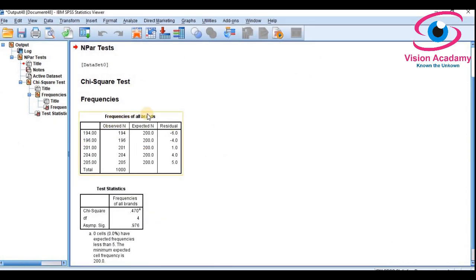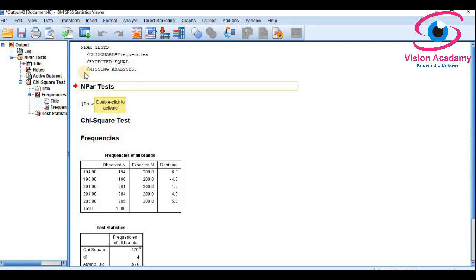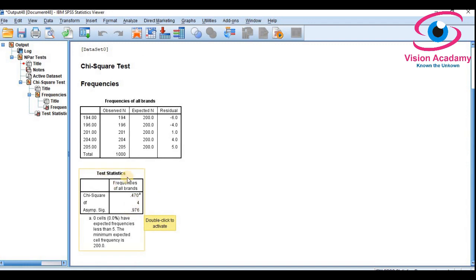Look here, frequencies of all brands. The expected N is 200 because the total sample is 1000, divided by 5 brands, so the expected frequency is 200. The observed frequencies we have added. And very importantly, look into the test statistics. The chi-square value in this case is 0.470.